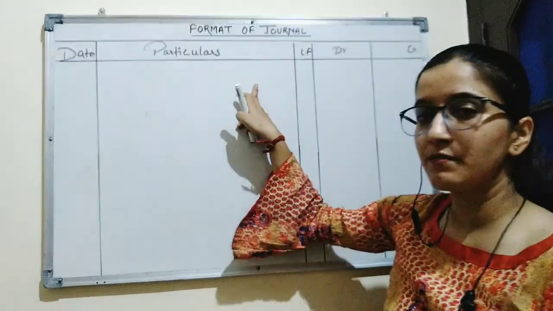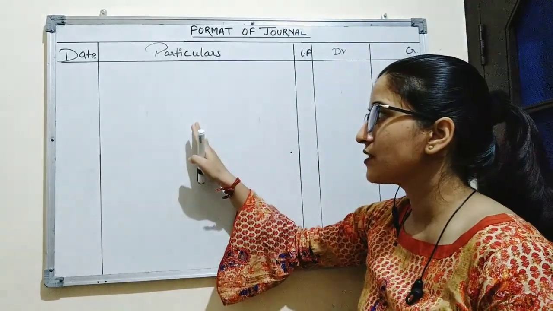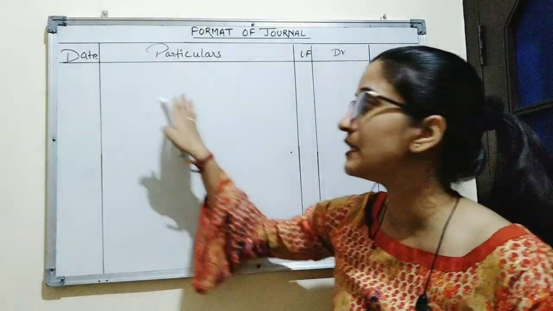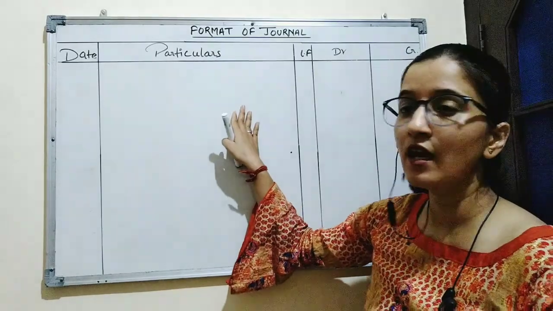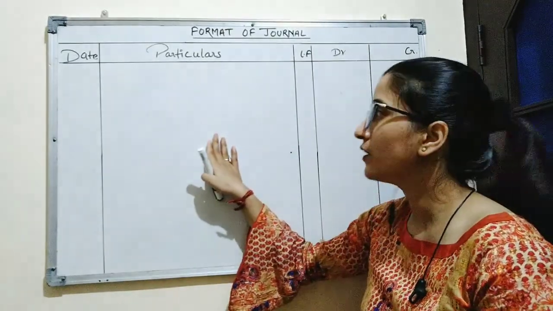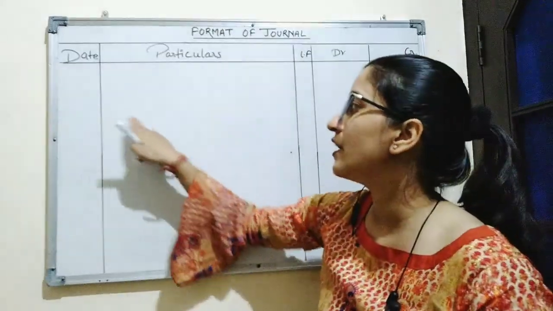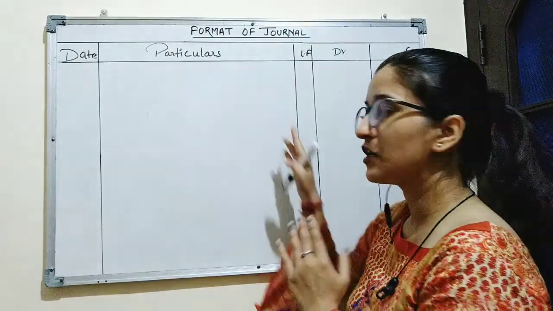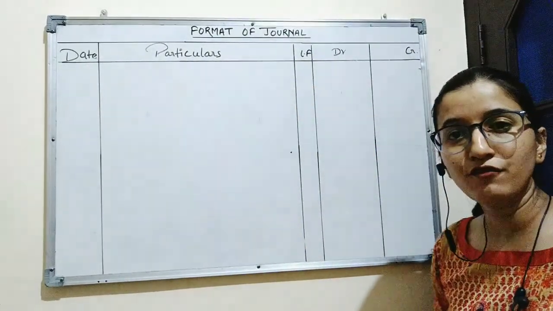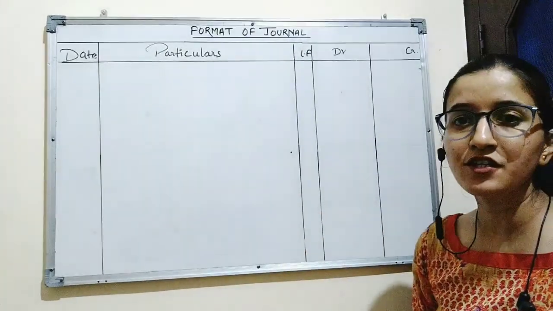One account will be debited and the other account will be credited. And after each transaction there will be a narration. Narration will consist of the details of the transaction explained, and this explanation is known as narration. So it is very important that after recording the entry, narration will be mentioned. Third column will be of ledger folio. Ledger folio basically means the page number of the ledger book.